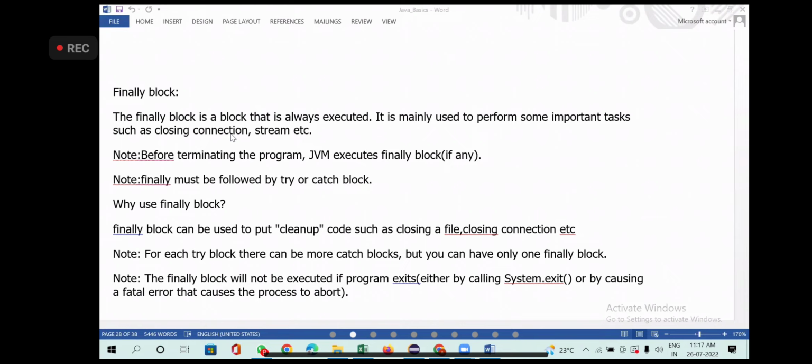Finally block is used to clean up code, such as closing a file, closing connection, etc.